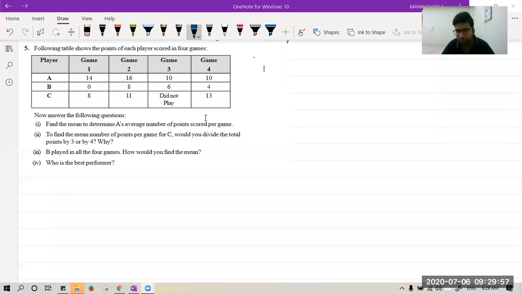Kushal is asking, sir, is mean and average same? Yes, beta, they are same. Mokshita is saying answer is 98. Okay. Please see question 5, first part.